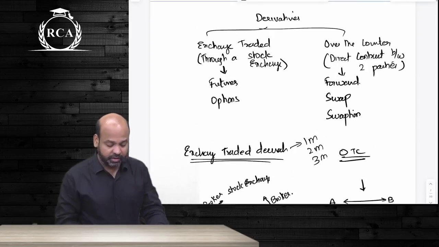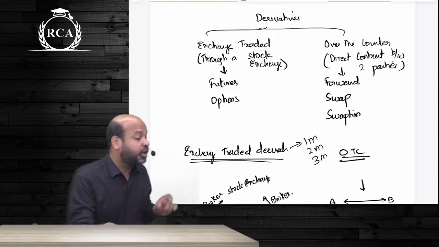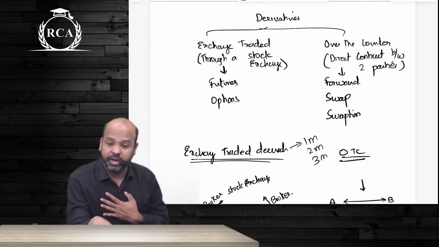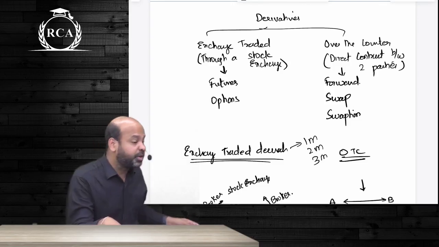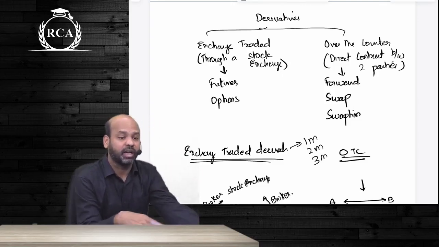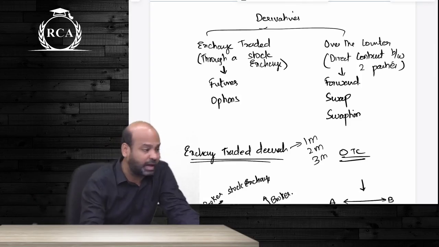Arbitrage, on the other side, arises when the product is mispriced in two different markets. For us, the two different markets are the cash market and the derivatives market. So if the product is mispriced in the cash market and derivatives market, we will take opposite positions in the cash market and derivatives market and try to gain on account of that. Riskless profit is called arbitrage.